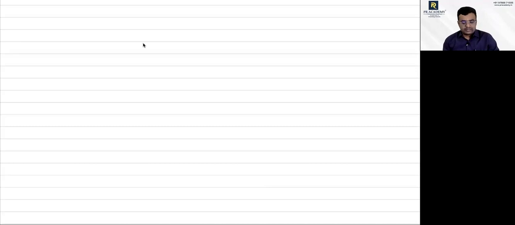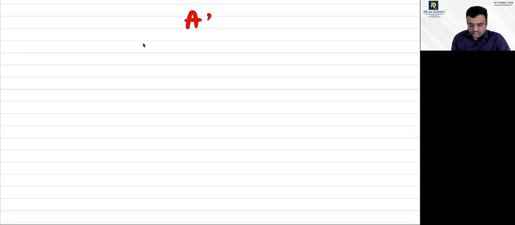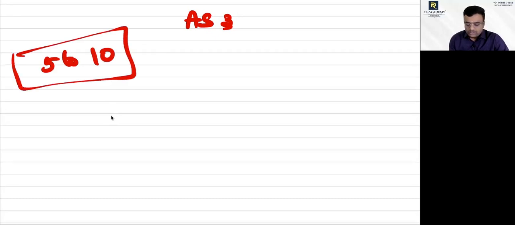Time is 8 a.m. We will start with the last standard which was supposed to be discussed. And of course, this is not only a standard, there is a chapter also. What is AS3? Cash flow statement. And as you all know, there is a 5 marks question to 10 marks also. Minimum there will be a 5 marks question from the chapter, and the maximum will be a 10 marks question from the chapter. AS3 is not only a standard, it is also a chapter.